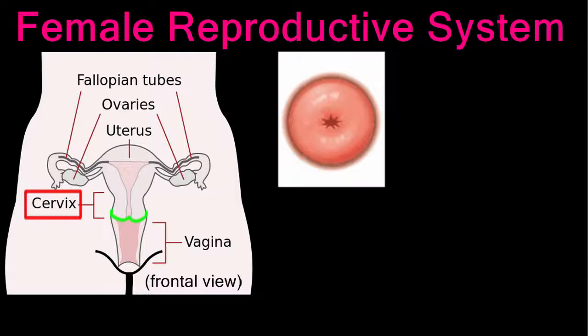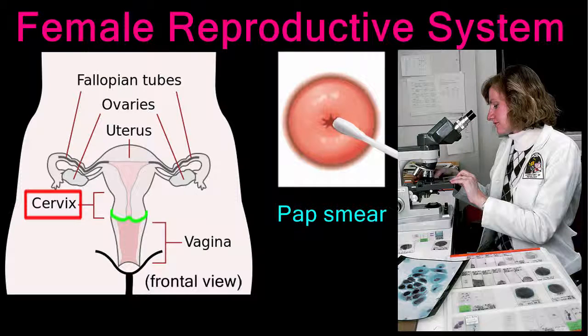The cervix is a common site of cancer in women, so during annual gynecological exams, doctors perform a pap smear. During a pap smear, the cervix is swabbed to collect cells. The cells are then analyzed to check for cancer. Having an annual gynecological exam is an important step in maintaining the health of the female reproductive system.